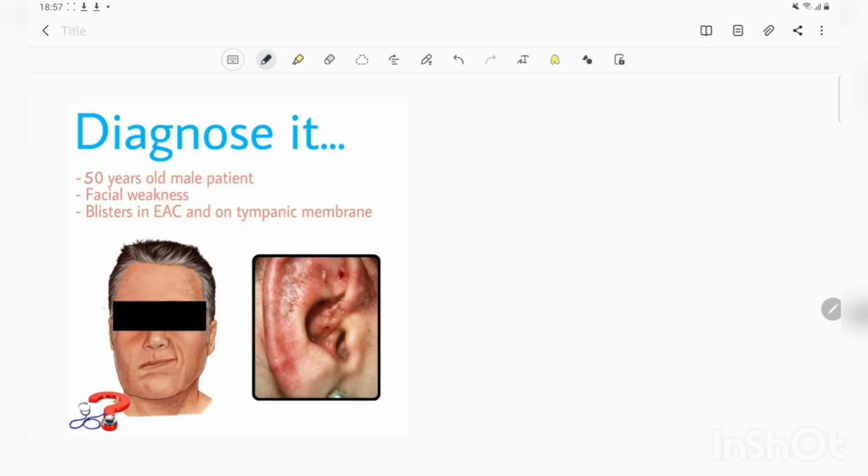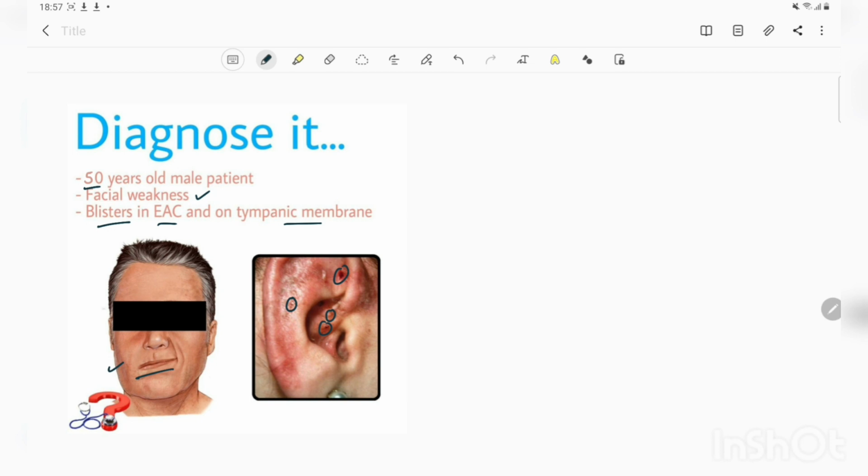Today we have this new case in front of us, and this is a 50-year-old male who presented with this facial weakness, as you can see in front of you. This sagging of face here, and this asymmetrical smile, and the presence of blisters in the external auditory canal and the tympanic membrane also. As you can see, the presence of these blisters here.